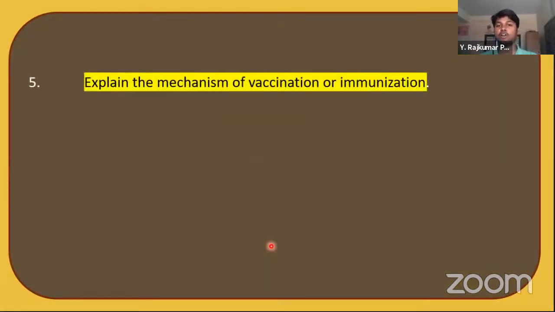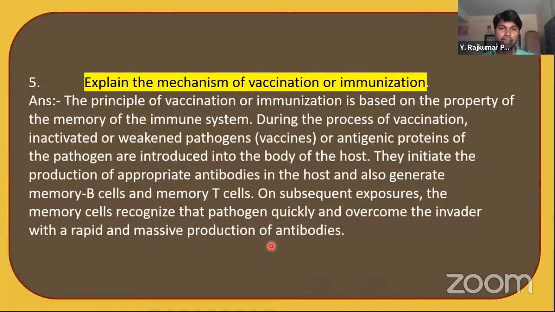Explain the mechanism of vaccination or immunization. Let's see what this mechanism is and why we have to take vaccines. It is also the prevailing term, isn't it? Corona vaccine is available now. People above the age of 45 are now given these vaccines, right? So you must know about vaccines, what is the use of the vaccine, and what is its mechanism.